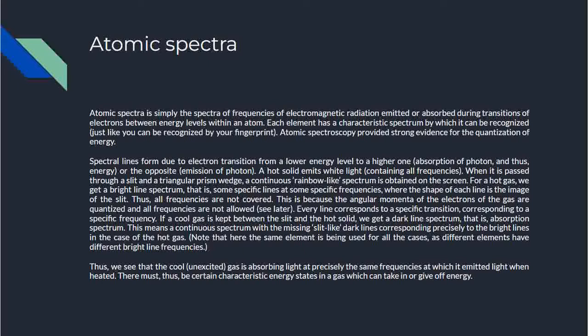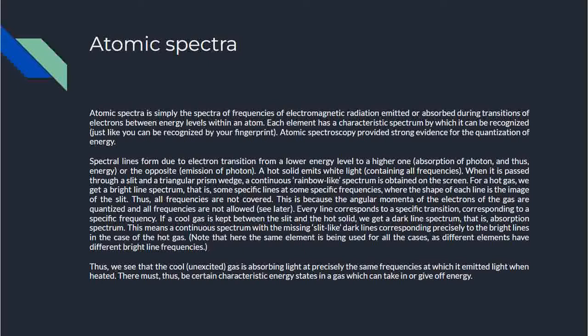This is because the angular momenta of the electrons are quantized. I hope you know what momentum is. Momentum is mass into velocity. That's the classical momentum. But angular momentum is the counterpart of classical momentum in rotational mechanics. Like when a particle is undergoing rotational motion, circular motion, it has angular momentum. So the angular momentum of the electrons which are orbiting the atom, electrons of the gas, they are quantized and all frequencies are not allowed. We will see this later. So every line corresponds to a specific transition corresponding to a specific frequency.